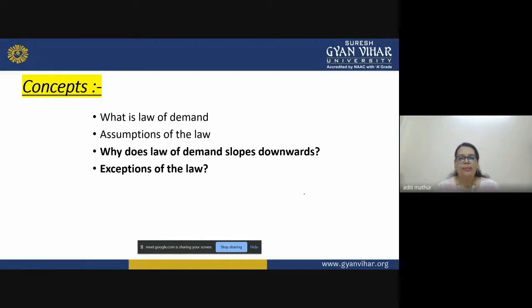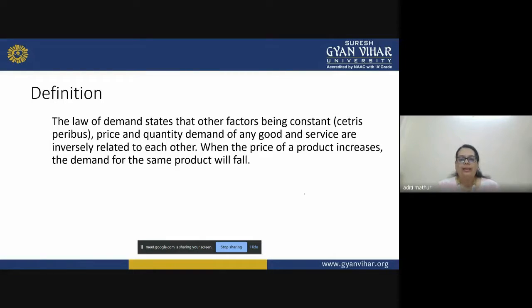of the law. So the law of demand states that other things being equal or constant, if the prices of a commodity increases, the quantity demand decreases. If the prices of a commodity decreases, quantity demand increases. So let's take an example and understand this point.